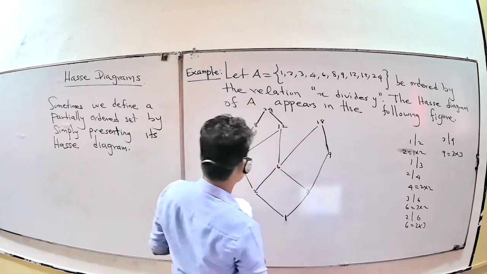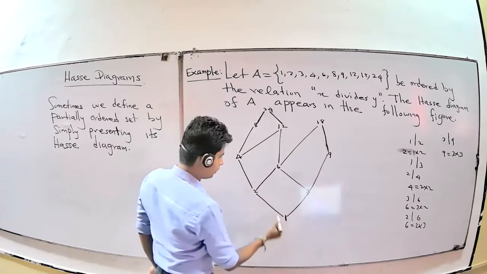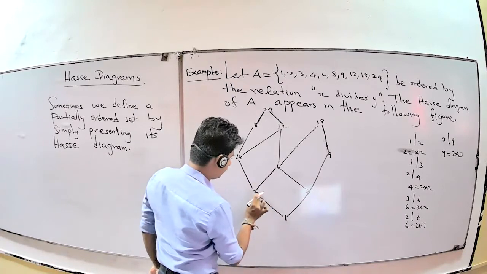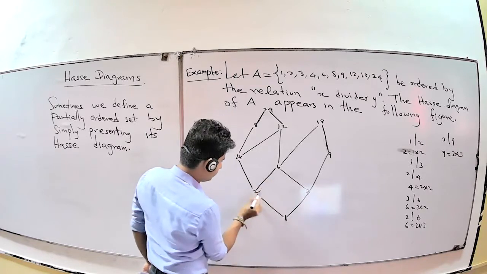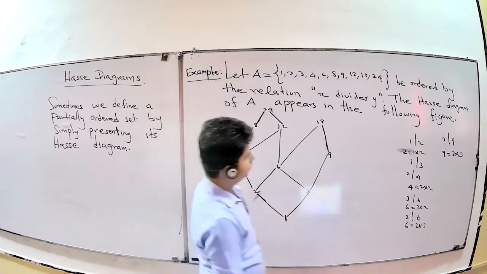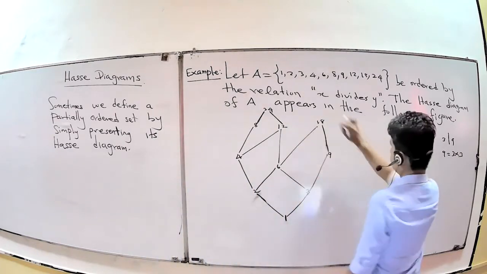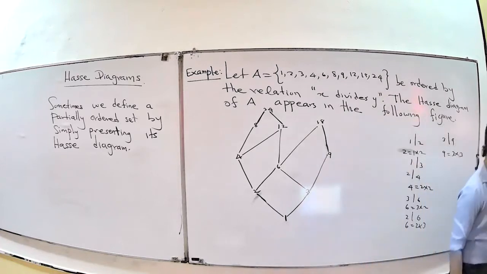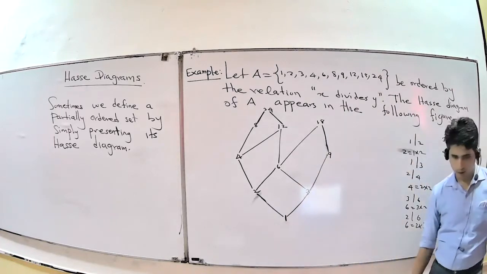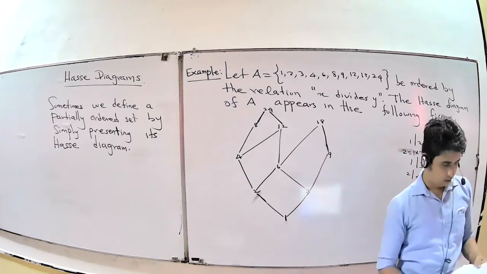Therefore, it is a Hasse diagram. You don't need to put this mark and this arrow mark. You don't need to put that here. Okay, that's a related graph. It's for the Hasse diagram. You can draw like this. This is enough, right? Here, the main thing is x divides y. It's a relation. For that purpose, you want to check each condition, right? It is a Hasse diagram.